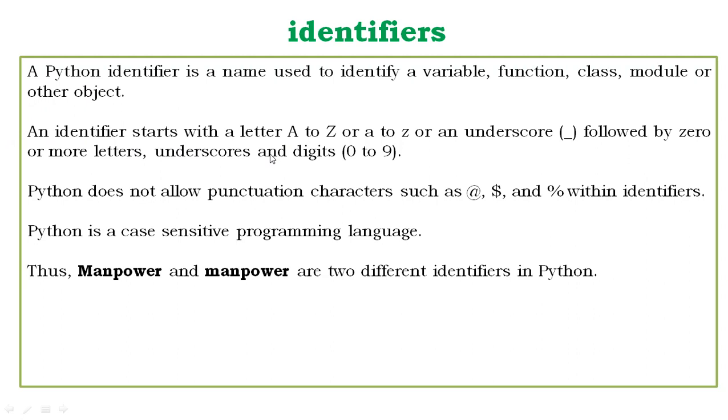If you have to create one block after one heading, Python provides no braces to indicate blocks of code for classes and functions, definition or flow control. Blocks of code are denoted by line indentation, which is rigidly enforced. Let us check this in one of the programs. This one is the program.